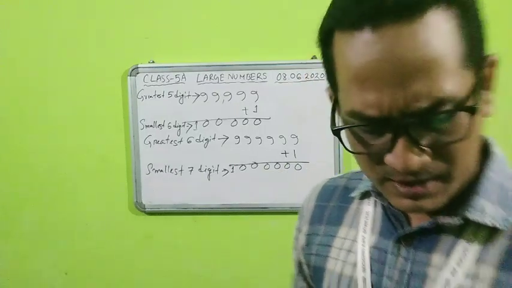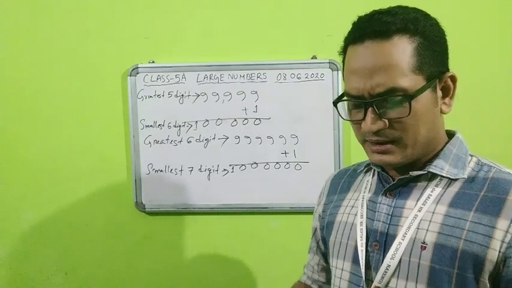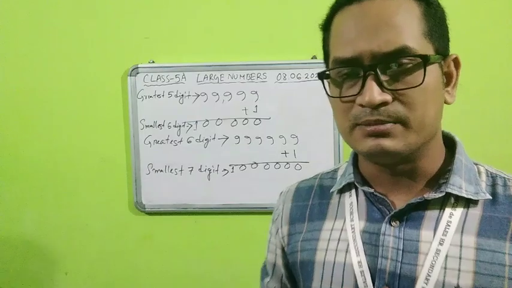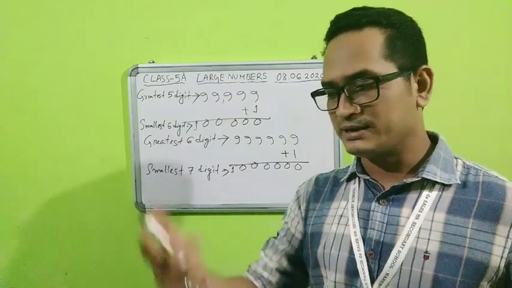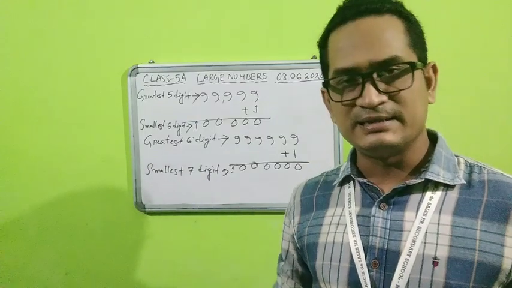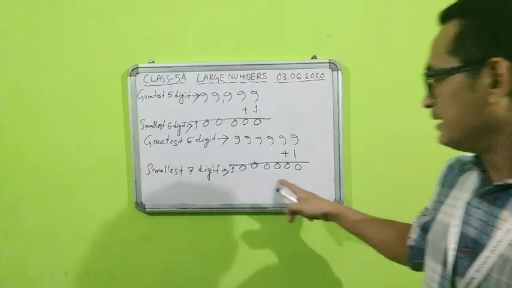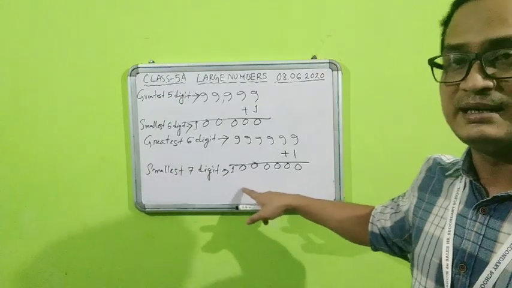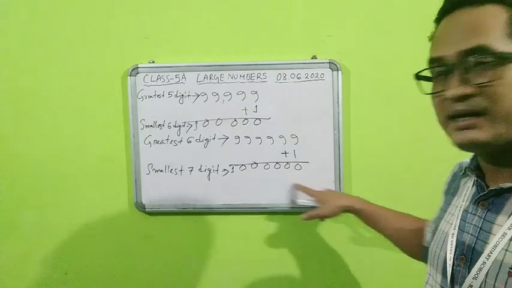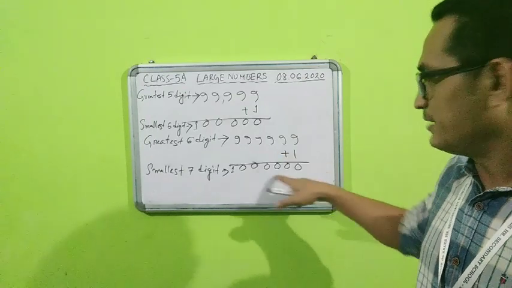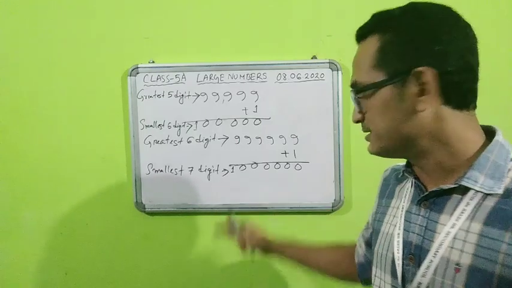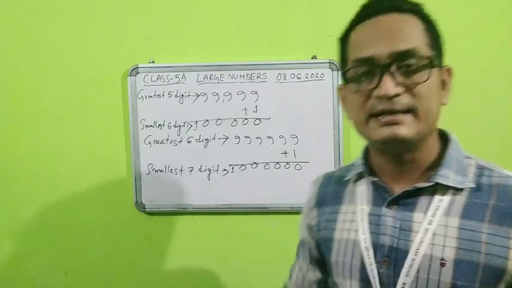Fine. So these are the larger numbers we are going to get here, about 6-digit, 7-digit, 8-digit. If I get this one, what will be the greatest 7-digit number? The greatest 7-digit number will be seven 9s, like this. If I add 1 to this, what will I get? I will get a different one. That means I will get the smallest 8-digit number.